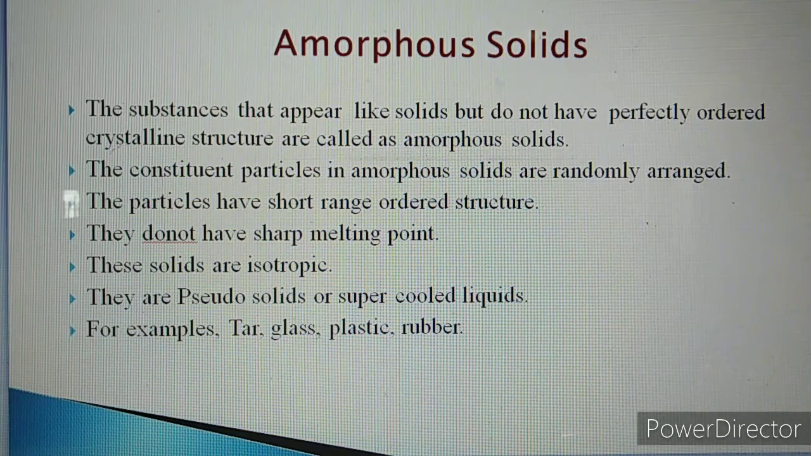The particles have a short-range order structure. They do not have a sharp melting point. So an amorphous solid melts over a range of temperature. These solids are isotropic. What is the meaning of isotropic? The physical properties like refractive index and conductivity are independent of direction. So these values are not changed by changing the direction. This property is called isotropic. So amorphous solids are isotropic.